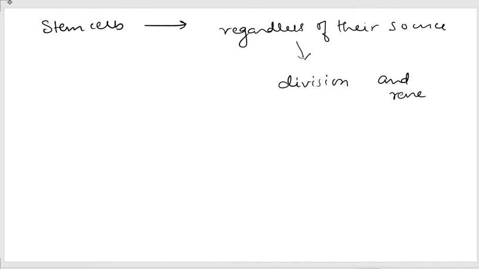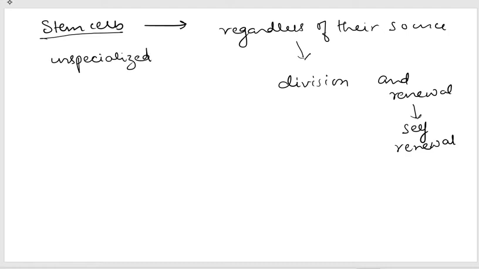Renewal means self renewal, so they are able to replenish their population. So these are stem cells, and stem cells are unspecialized. And then they can give rise to specialized or differentiated cells.